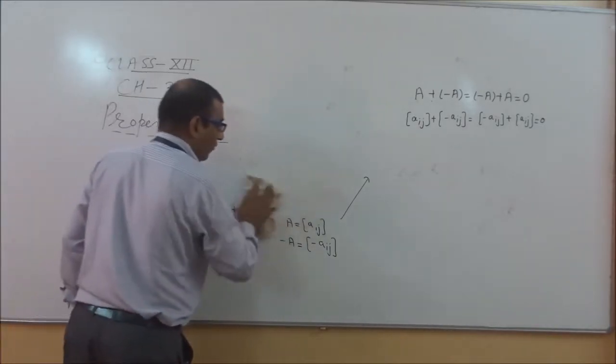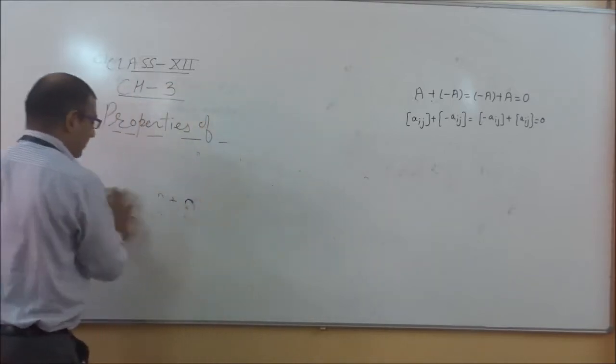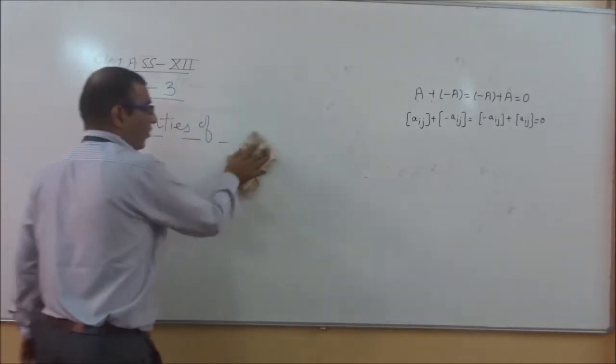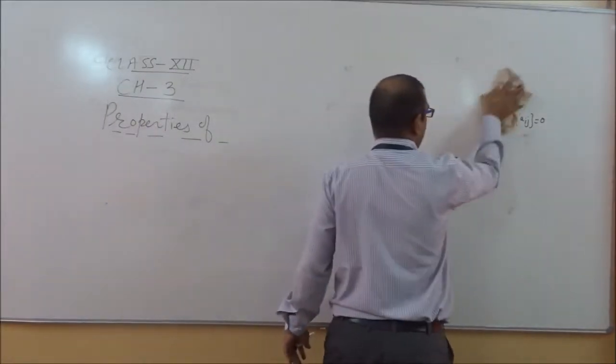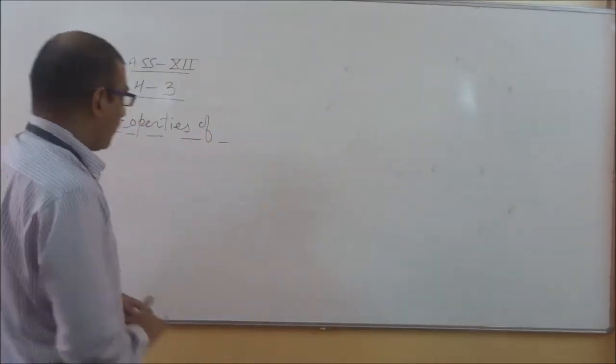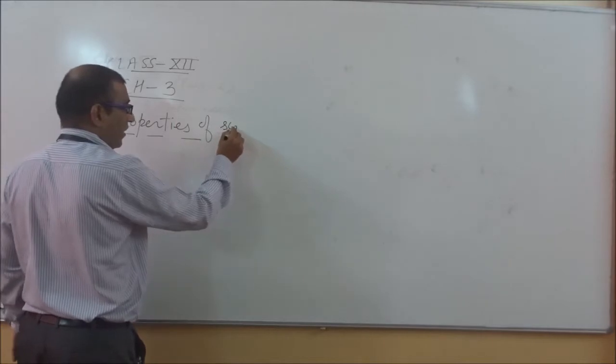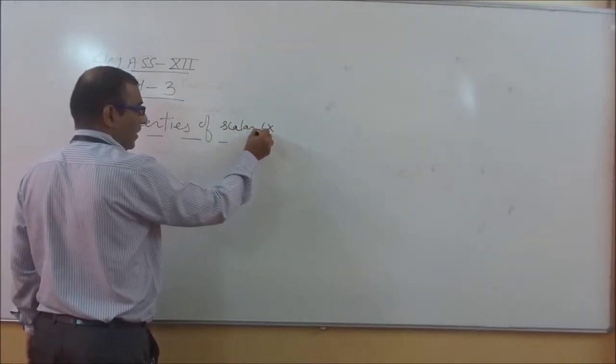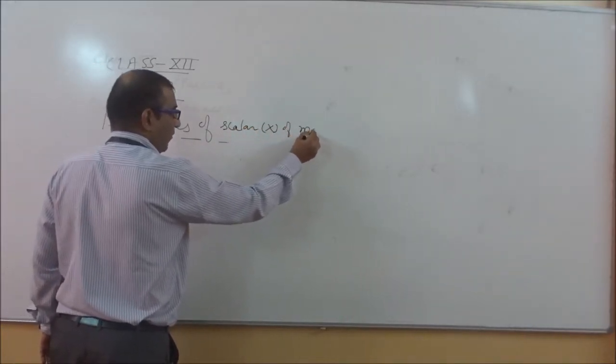Again we will do some more properties that are related to properties of scalar multiplication of matrices.